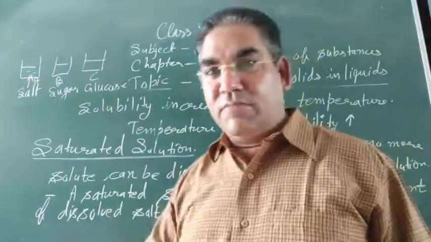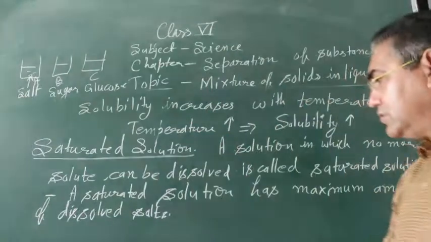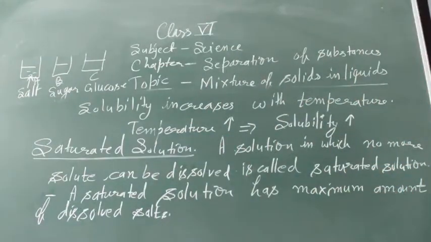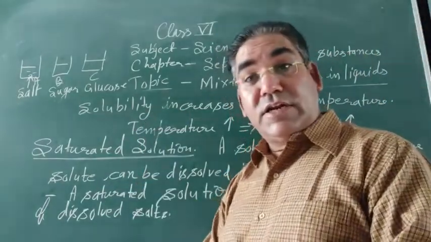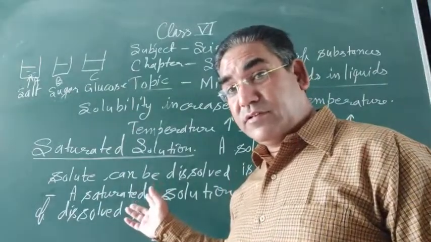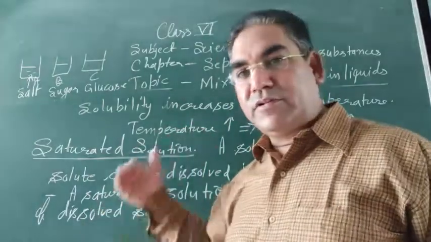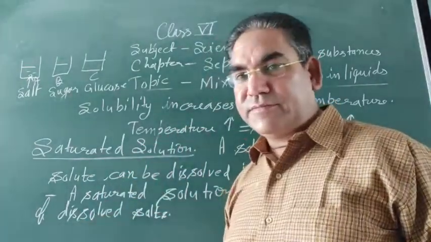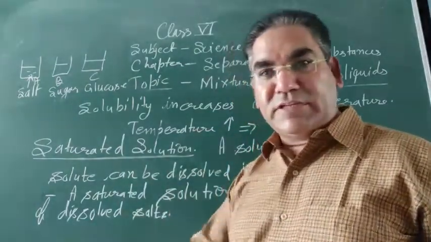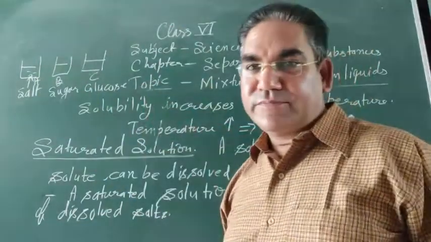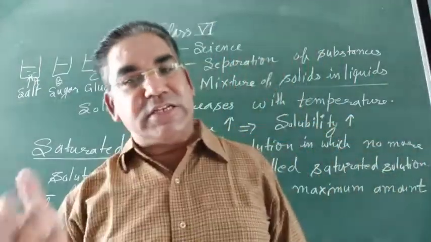Why can't we add more solute in it? Because the saturated solution has the maximum amount of dissolved salt. जितनी भी इसकी कैपेसिटी है डिजोल्व करने की ऑलरेडी फुल हो चुकी है. No more solute can be dissolved here. Maximum amount of salt is already dissolved in it. But when we increase the temperature, we can add some more salt in it. So saturated solution, unsaturated solution.